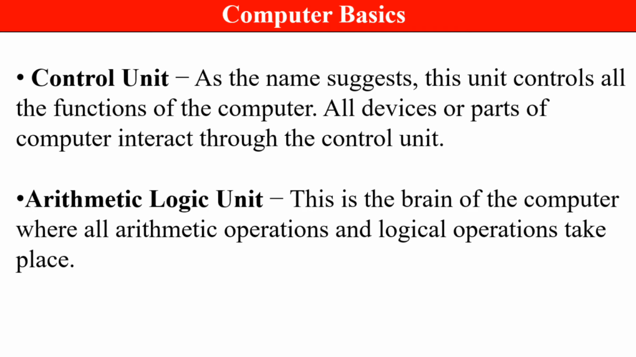Next is the arithmetic logic unit. This is the brain of the computer where all arithmetic operations and logical operations take place. As the name suggests, these are arithmetic operations like addition, subtraction, division, multiplication, etc. Logical operations are comparison operators like less than, greater than, equal to. All these operations will be considered as logical operations. Both these operations are done in the arithmetic logic unit.